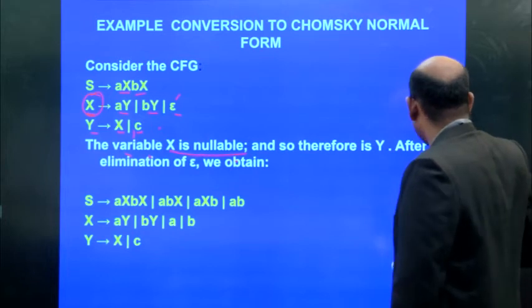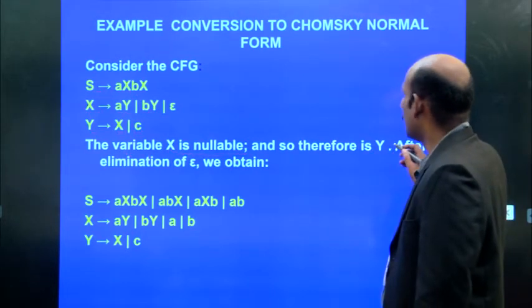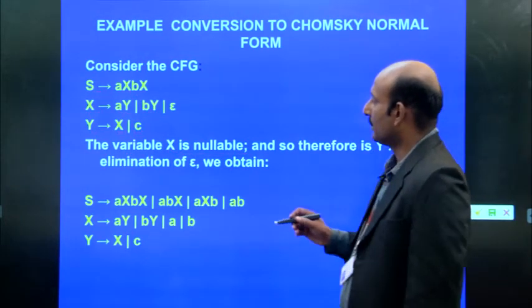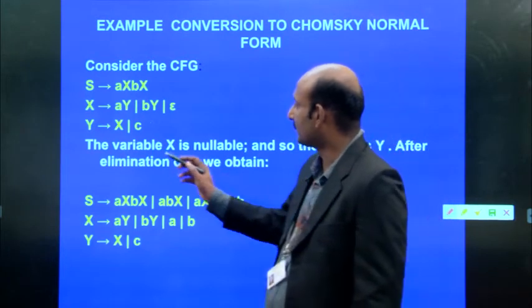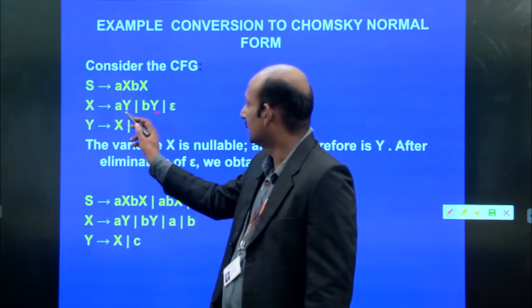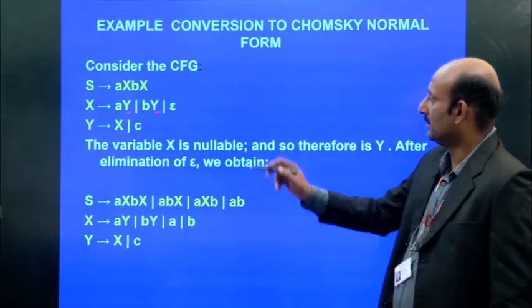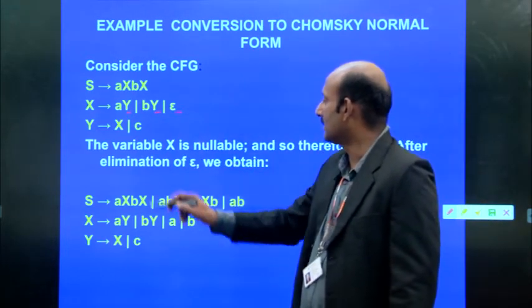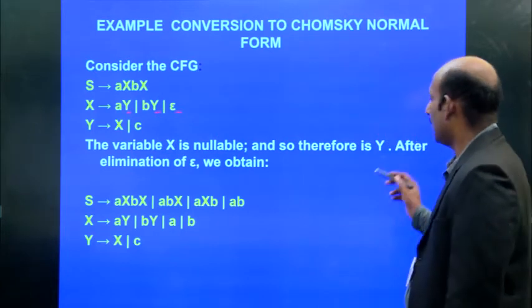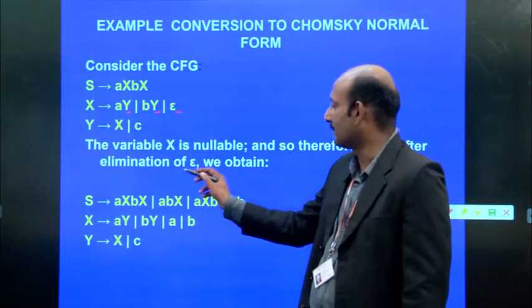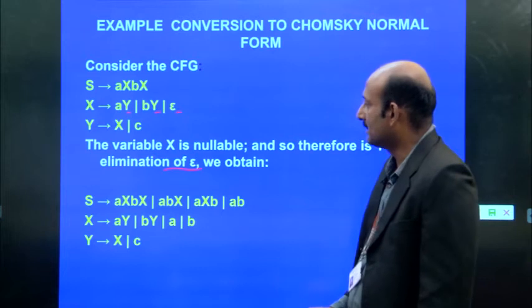Therefore Y is also nullable, because X is also generating this nullable. After elimination of this epsilon, we may get these S productions.